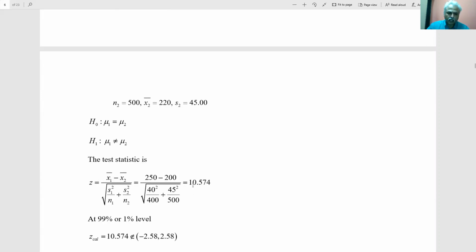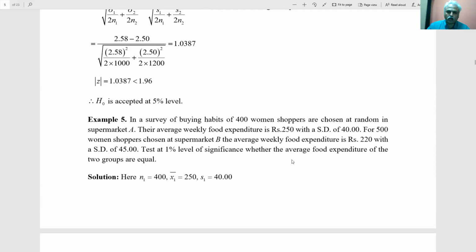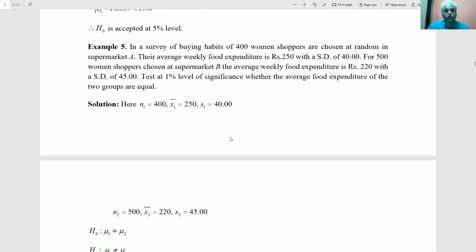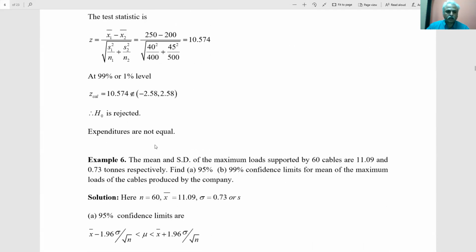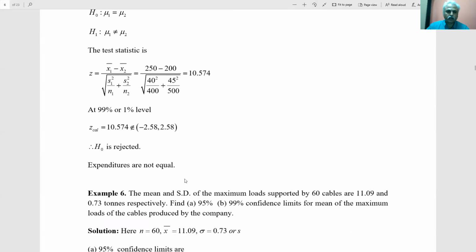For 99% confidence limits, we need a bigger interval. Instead of 1.96, here you have minus 2.58 to 2.58. Then this Z is greater than 2.58. It does not belong to this interval. What does that mean? This tests that whatever claim we are making is wrong. The buying habits of the first group and second group are behaving differently. The conclusion is that buying habits are different. You can conclude like that.